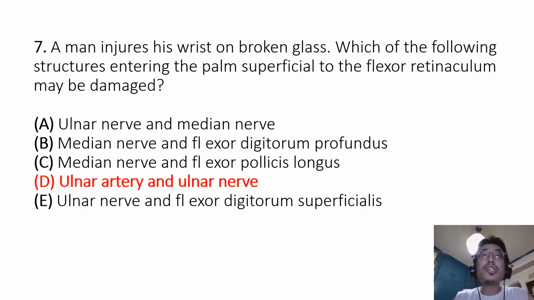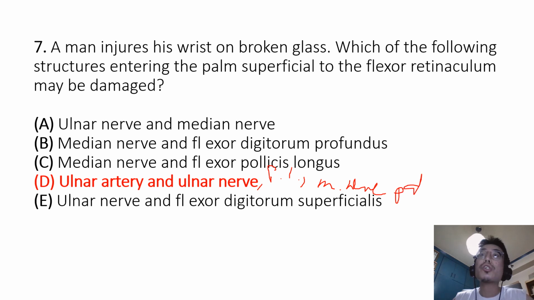And the correct answer is D. The ulnar artery and the ulnar nerve are structures which are superficial to the flexor retinaculum. To recall, structures entering the palm superficial to the flexor retinaculum, aside from the ulnar artery and ulnar nerve, also include the palmaris longus tendon and the palmar cutaneous branch of the median nerve.